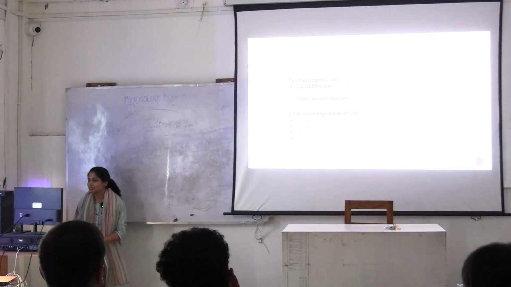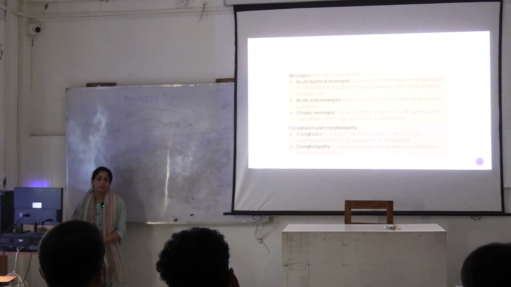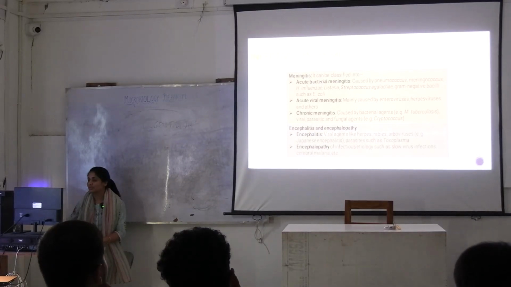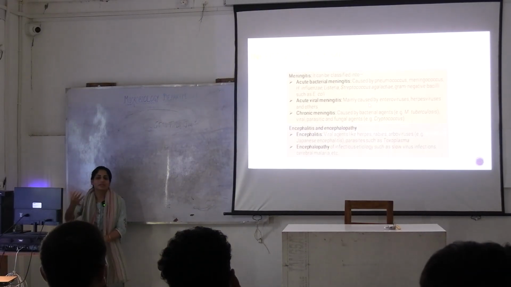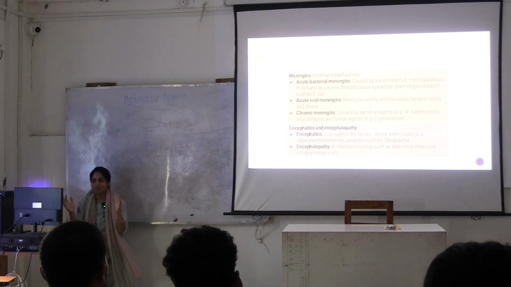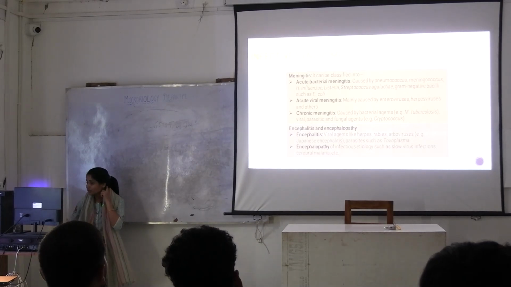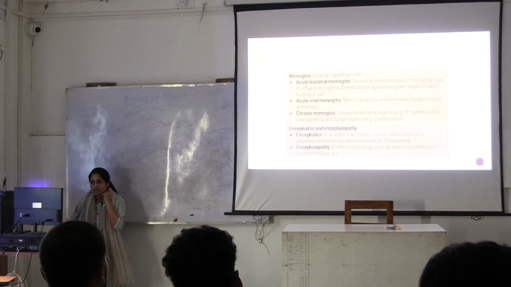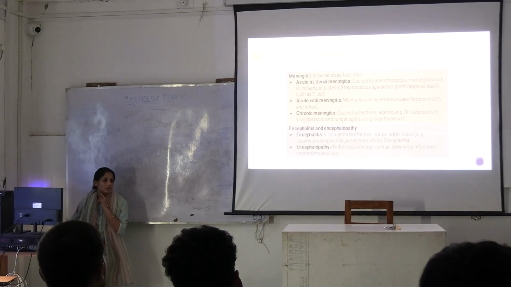Now coming to other symptoms, what are other syndromes of CNS? Since we have started discussing CNS, you should know how it is broadly classified. After meningitis, you know that there is acute meningitis and chronic meningitis. Then coming to encephalitis, here only the meninges were getting involved, right?